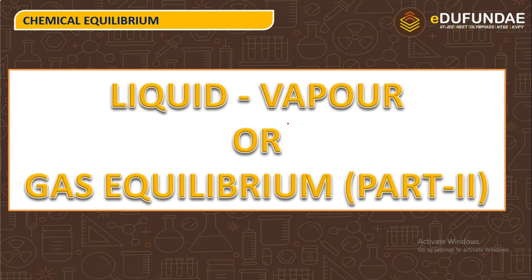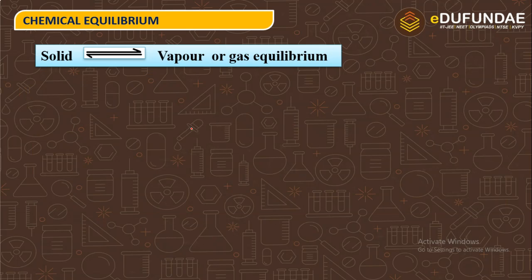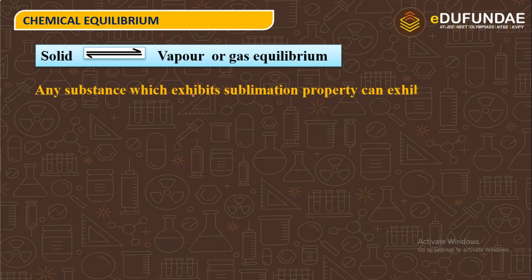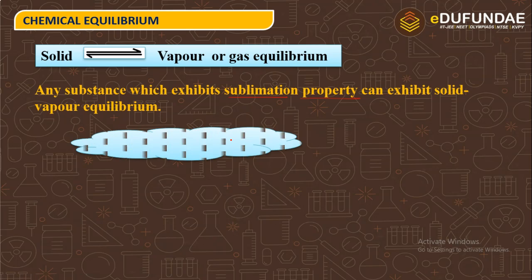Now we are talking about the solid vapor or gas equilibrium, part two. In this, solid is directly converted into vapor, or vapor is directly converted into solid, which is called solid vapor equilibrium. Any substance which exhibits the sublimation property can exhibit the solid vapor equilibrium. So through that only we can say that it exhibits a solid vapor equilibrium.